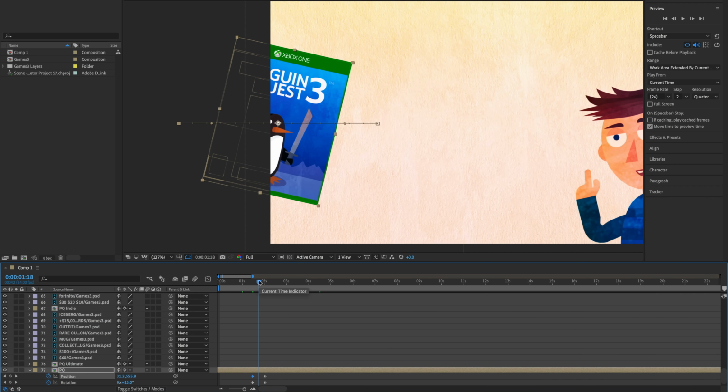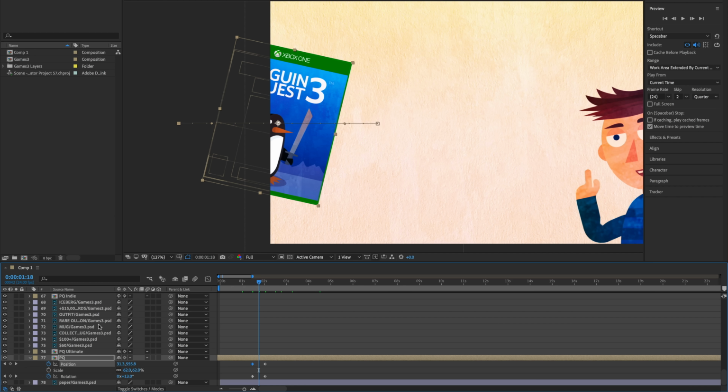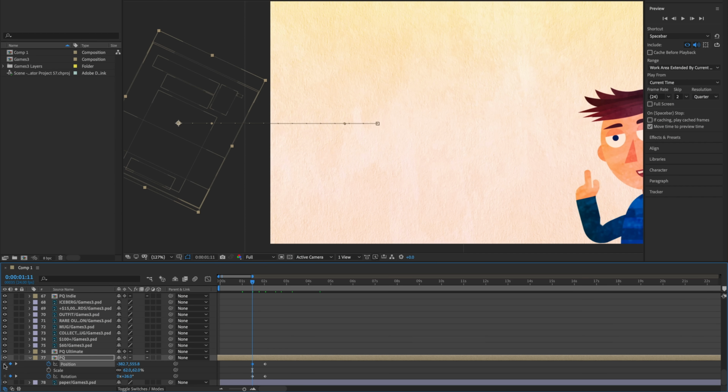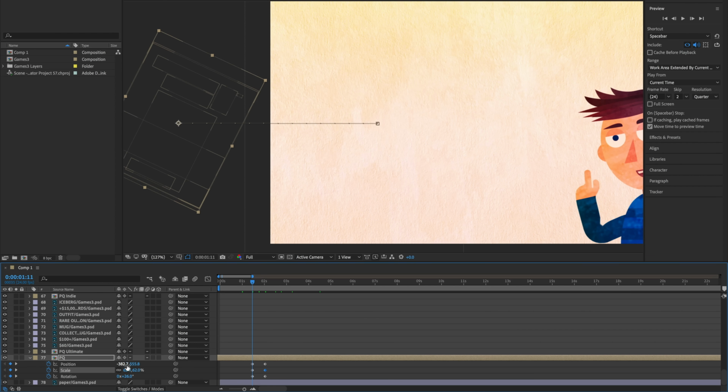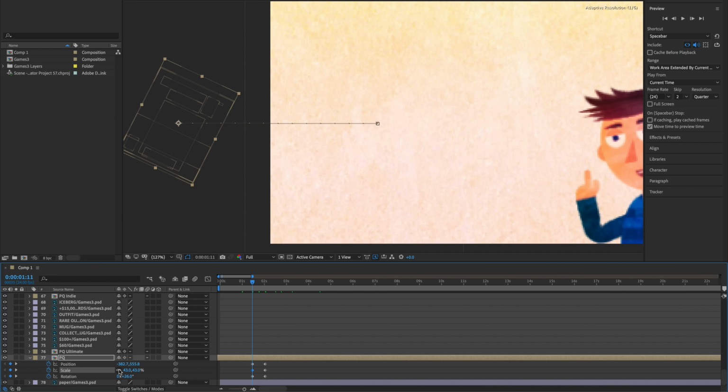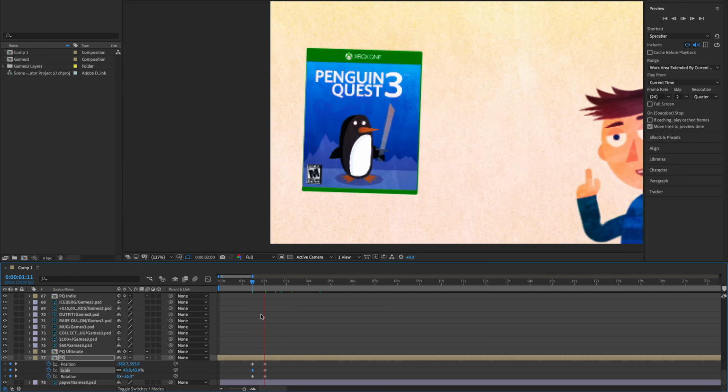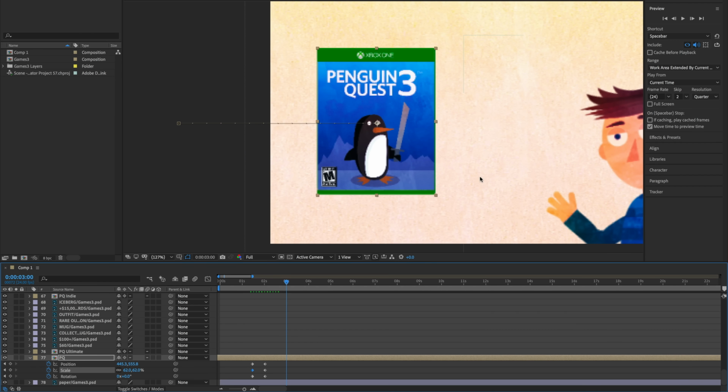If I wanted to, I could press Shift and S, and that's also going to let me see scale at the same time. And then I can click here, get scale. Actually, I want to make my two keyframes first, because I always want to have my rest position, my final position where it ends up. And then when it starts, let's say I want it to be a little bit more scaled down. So let's bring that down. And then spacebar, and I can see that all come together.